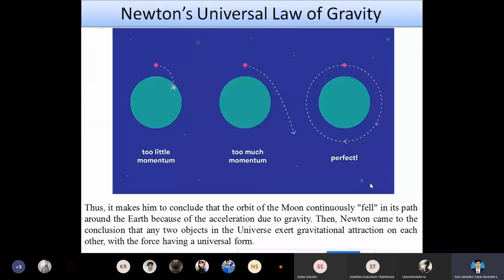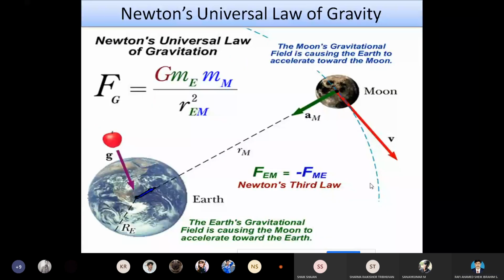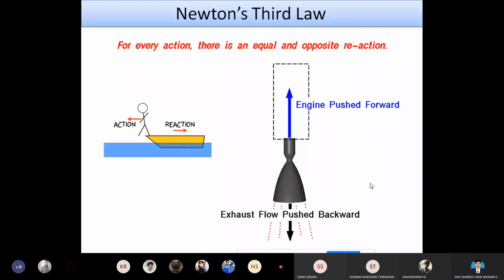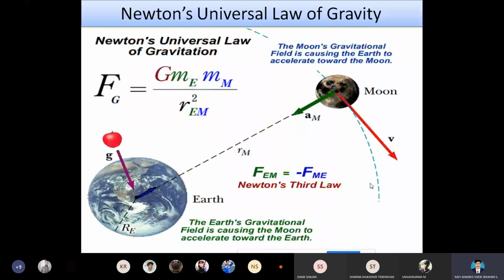And here we also have the corrections. So what is that correction? That correction is very, very important here. Before going to see the corrections made by Newton to Kepler's assumption, we have to know what Newton's laws are and what Newton's universal law of gravity is. That we have discussed here: Newton's first law, second law, third law, then Newton's universal law of gravity. To explain this universal law of gravity, we have taken a small assumption.